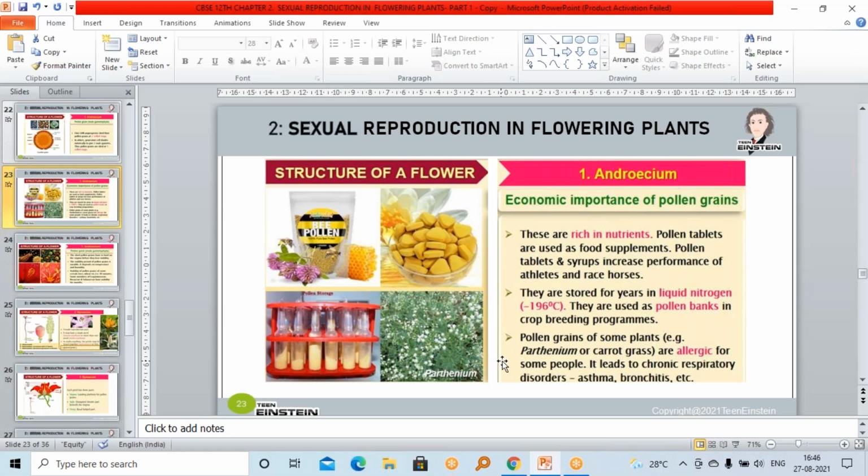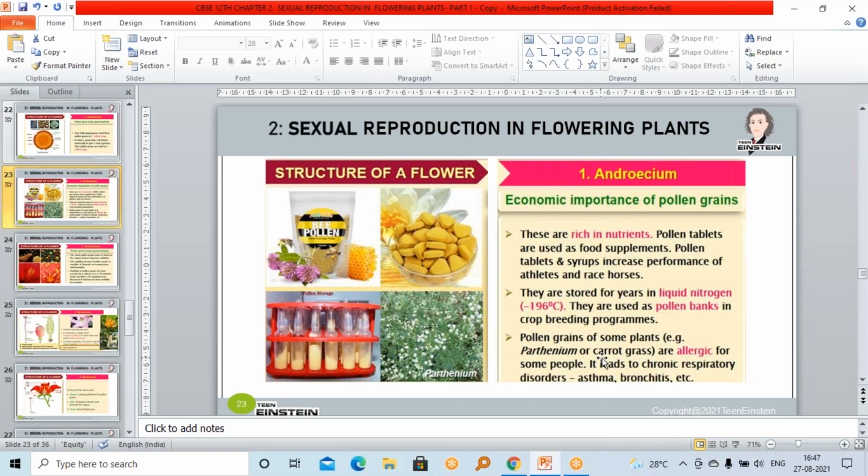Like that, it will also destroy the crop. And this pollen grain of Parthenium may cause allergy, some skin allergy. So pollen grains may cause allergy also. And these pollen grains are rich in nutrients.